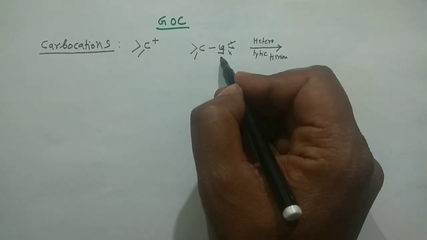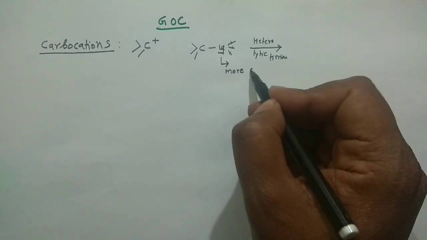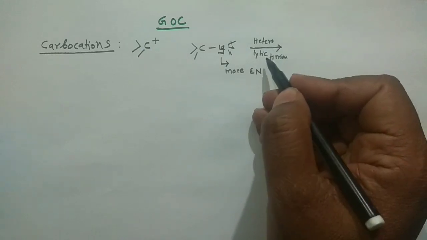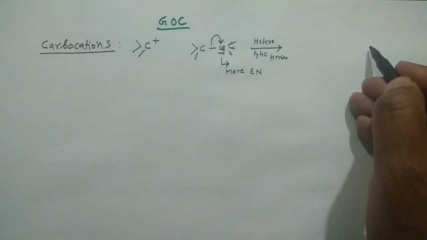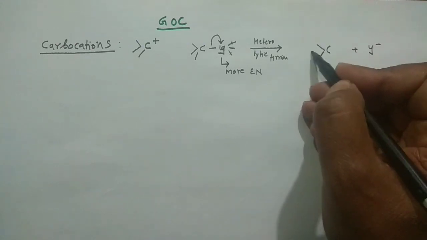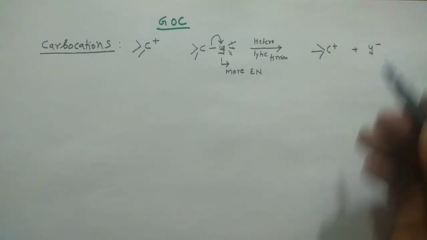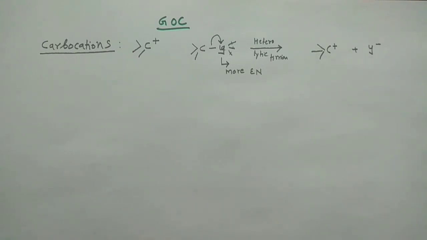We will consider that Y is more electronegative in that case, and when the heterolytic cleavage occurs, this shared pair of electrons will go to Y, and Y will be your negatively charged species, and then your carbon will carry a positive charge. So this is a positively charged carbon, and this species is known as the carbocation, and you can also call it carbonium ion.